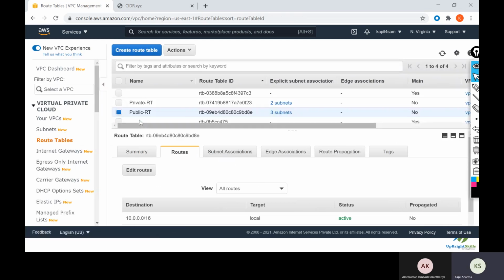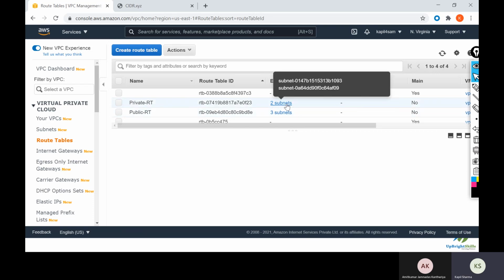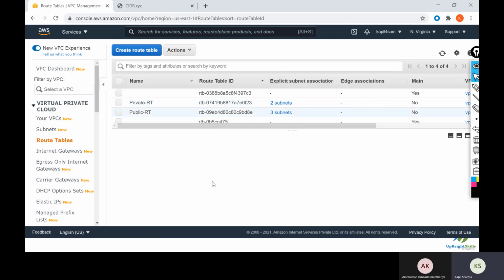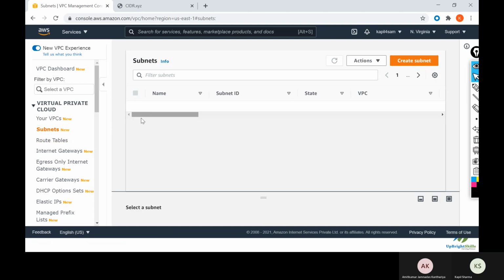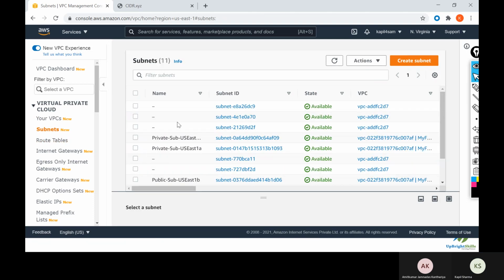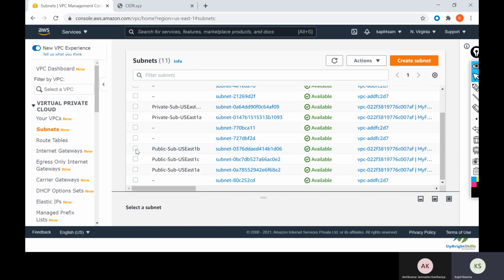Now your public subnet is done. For the private subnet, we do not want internet access for those machines, so we will not assign anything to that. We will only associate the subnets to the private route table. So this is how we have created a public and private subnet.